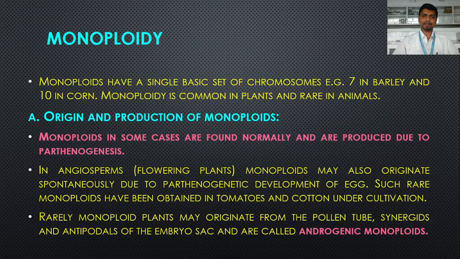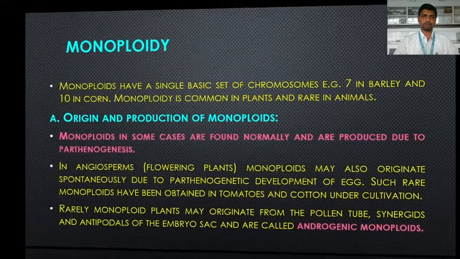While in some plants, the egg cell directly develops into the zygote without fertilization, from this also monoploids are produced. This egg cell, synergids and antipodals are haploid cells, because of which they possess a single set of chromosomes, and the monoploids are produced. So those originating from the pollen tube, synergids and antipodals of the embryo sac are called androgenic monoploids.